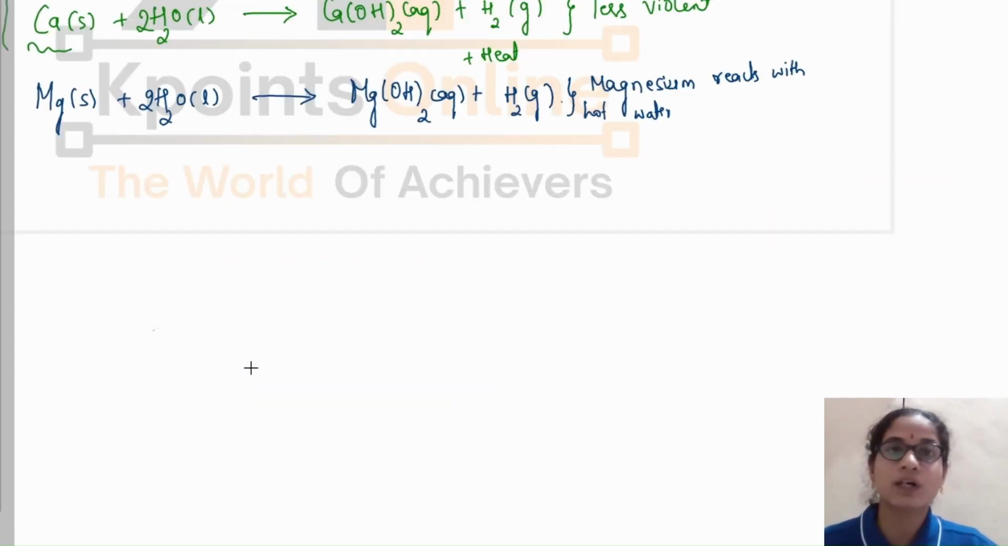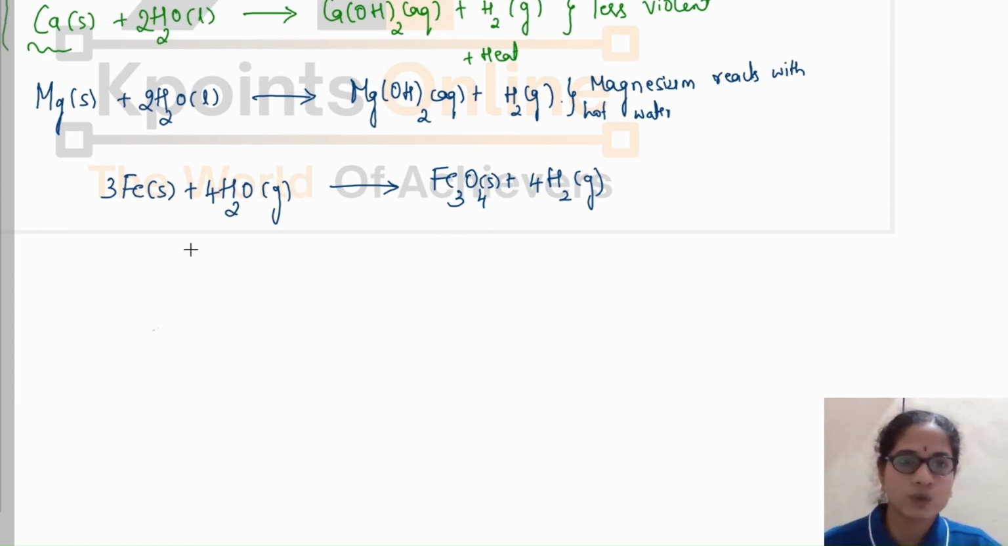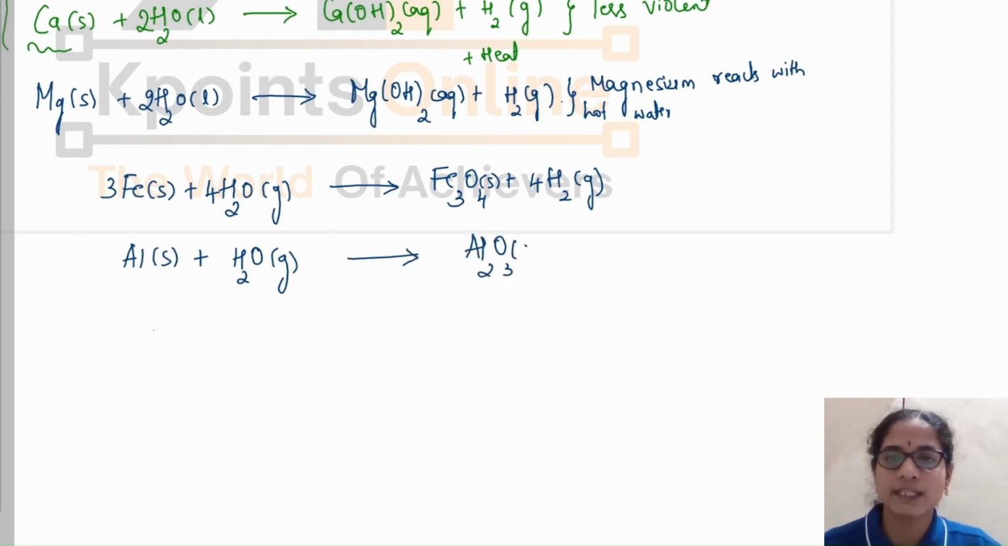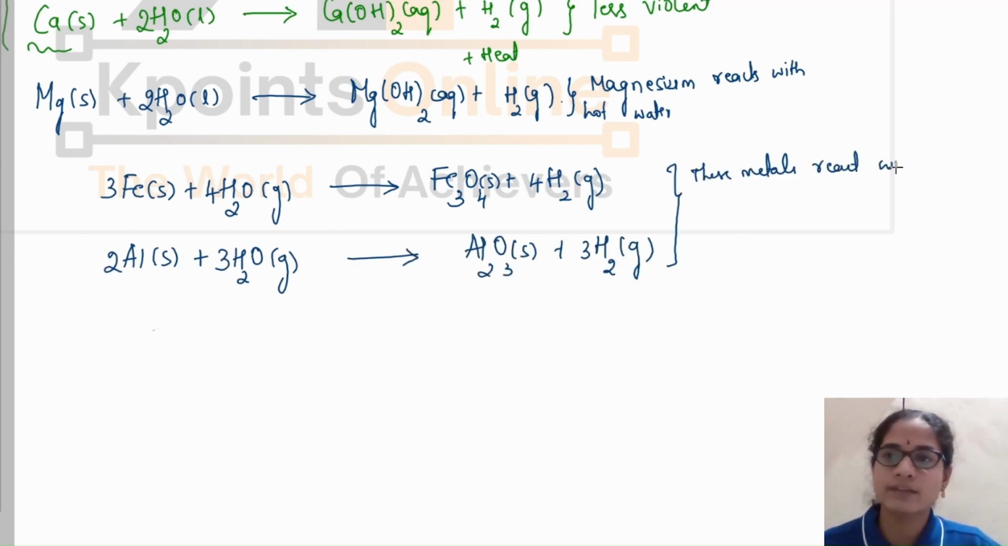Then let's see how other metals react with water. The metals iron, zinc, aluminium will not react with either cold water or hot water. They do react with steam to form their respective oxides. Let us see how the reaction takes place. Iron reacts with steam to form iron oxide, and aluminium also reacts with steam to form its oxide, aluminium oxide. These metals react with steam to form metal oxides.